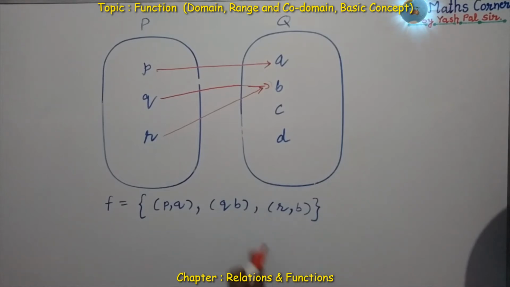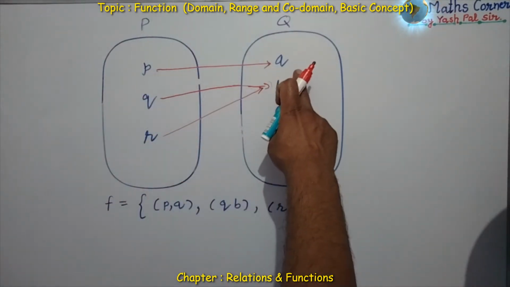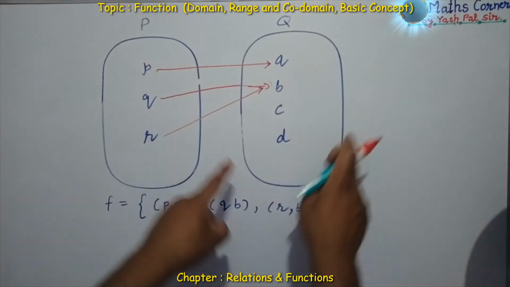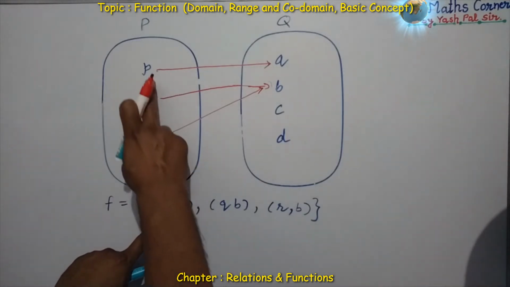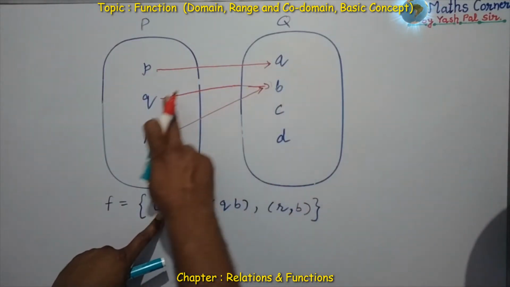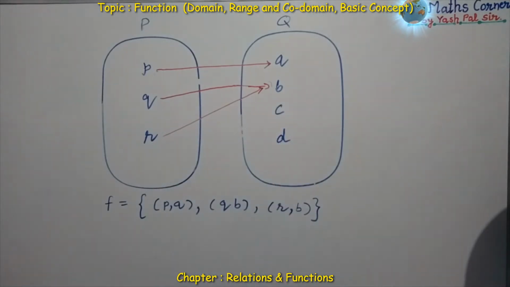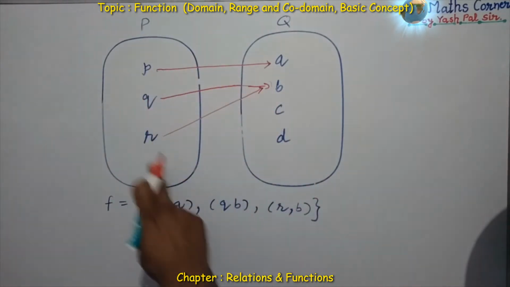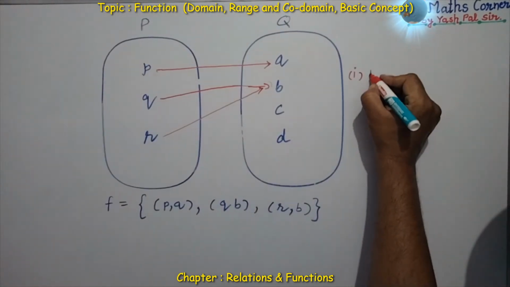Now consider this function. P, Q are the elements of the first set. A, B, C, D are the elements of the second set. And the function is ordered pairs. P is mapped with A, Q is mapped with B, R is mapped with B. So first of all, what is the domain of the function here?